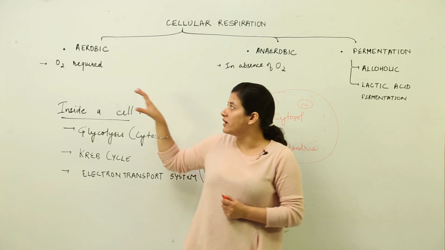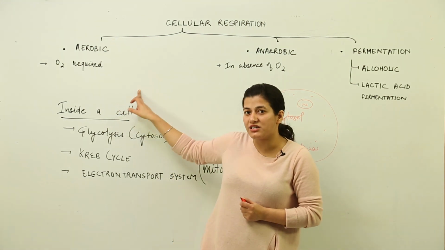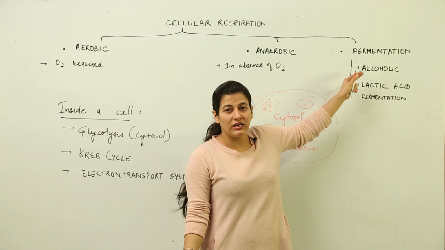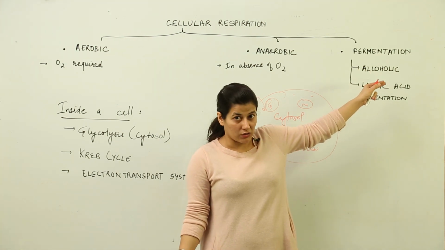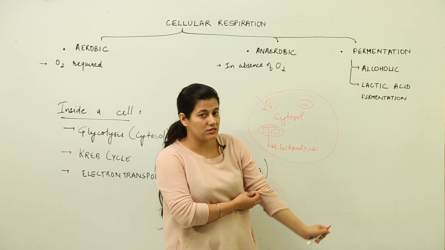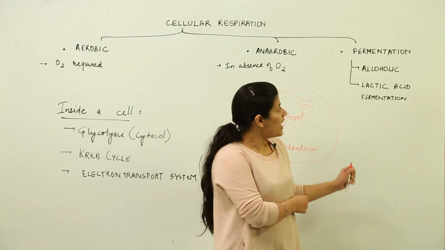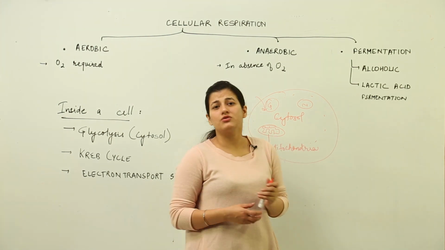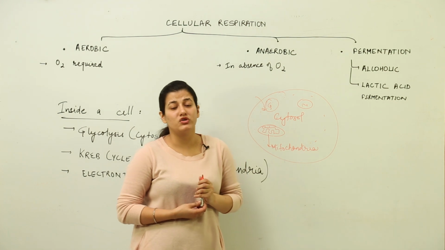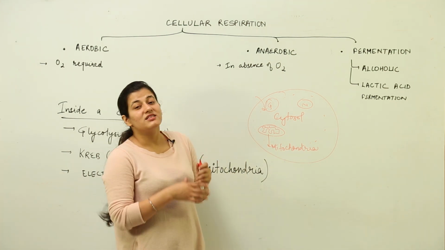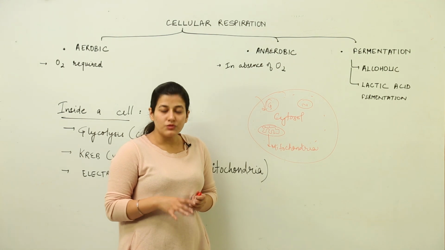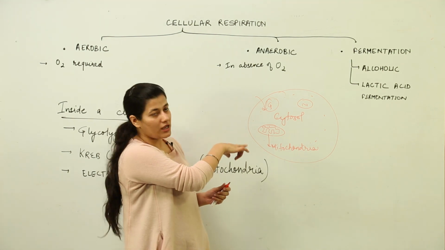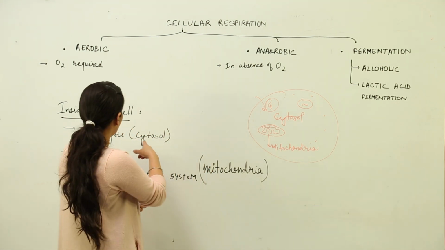Alright, so basically it is aerobic respiration which is going to give a large amount of energy to the cell, and we are going to restrict ourselves to the detailed study of aerobic respiration, because as you can see it has 3 steps. These are very simple. In one case the glucose would break down to alcohol, that is ethyl alcohol, ethanol, a 2 carbon compound, and there would be release of just 1 carbon dioxide molecule, and in the case of lactic acid fermentation there is not even a single molecule of carbon dioxide released. So do pay attention that inside a cell, respiration takes place, which involves the breakdown of glucose.